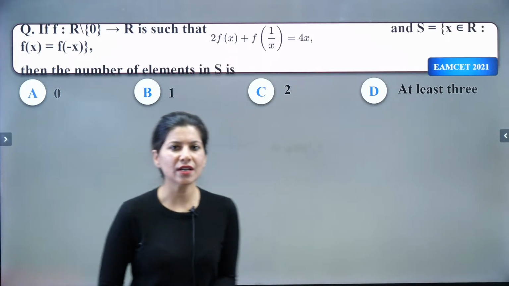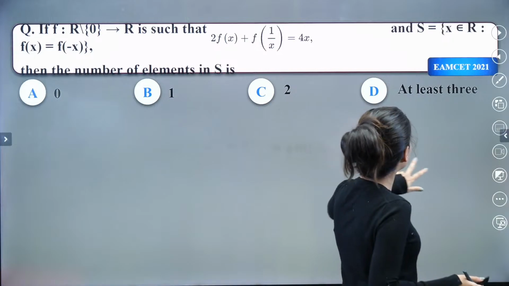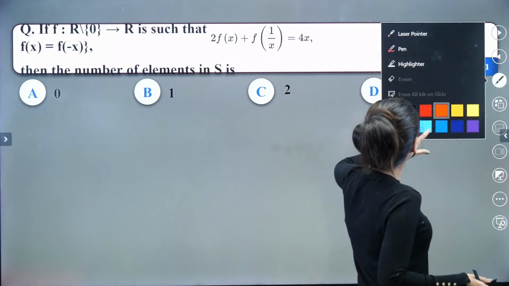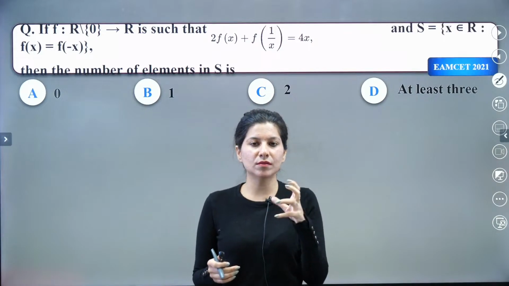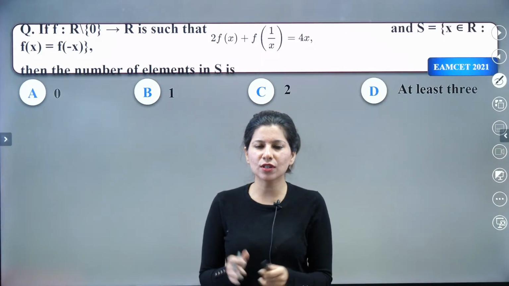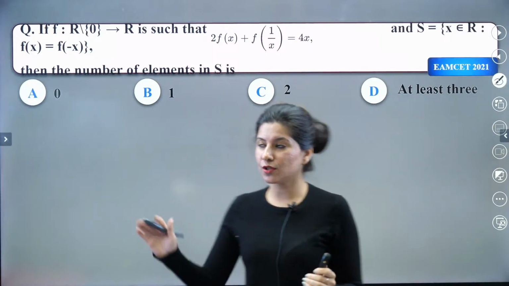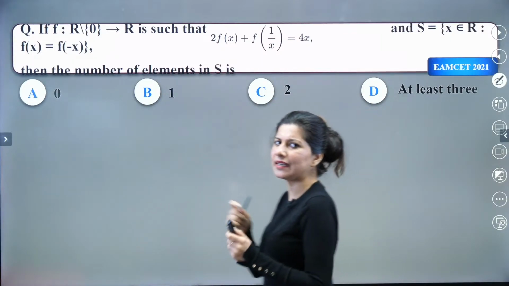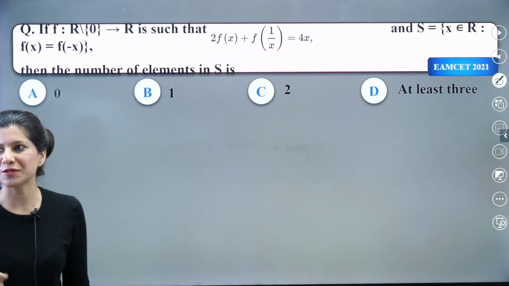Very basic question, right? For all of those who were there in the VIT session, this exam is a little bit more or less like JEE. The questions are not extremely easy like VIT, so you can clearly see it will need a little bit of solving as well. So functions, yes, functions.